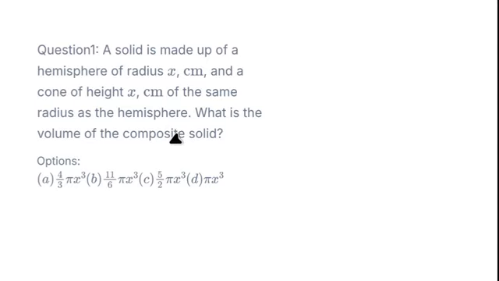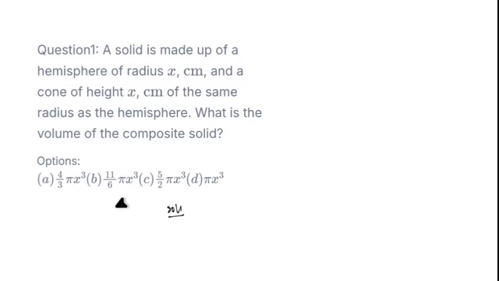Can you give the question a try before I solve it? You can pause the video and solve it, and let me know the answer in the comment section. Okay, let me give you the step-by-step solution. So let's go to the solution.